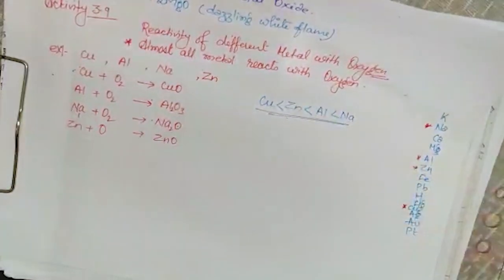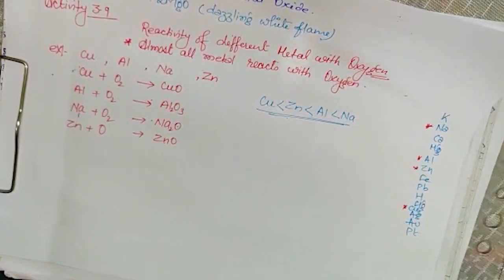Got it? So this is the activity 3.9. You have to write in this tabular form only. I hope it is clear.